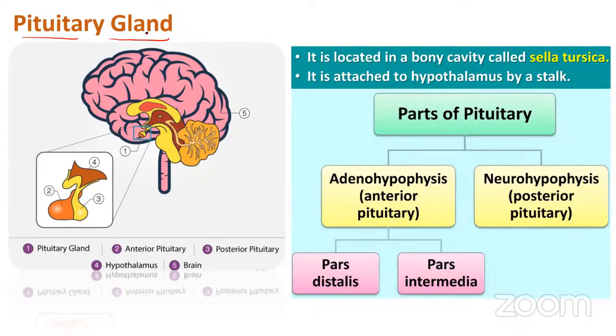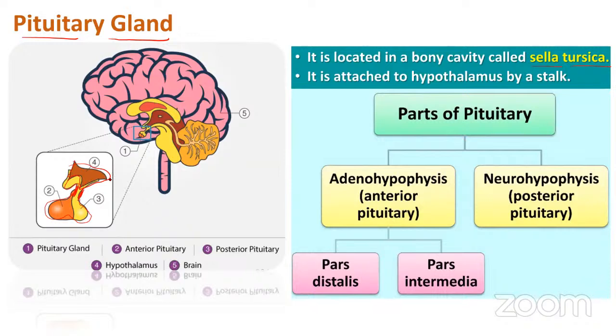So where is the pituitary gland present? The pituitary gland is present within the skull in a region called the sella turcica. Sella turcica is the region where your pituitary gland is present. And where is it exactly? If you see, this is the hypothalamus. At the base of the hypothalamus, there is a stalk-like structure arising, and this stalk attaches to the bulged portion called the pituitary gland.